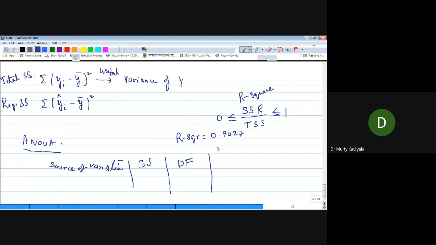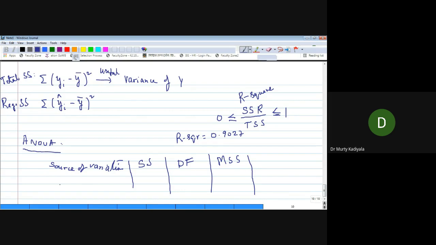You get mean sum of squares, isn't it? Yes, sir. Okay. So these are the items you need to calculate.